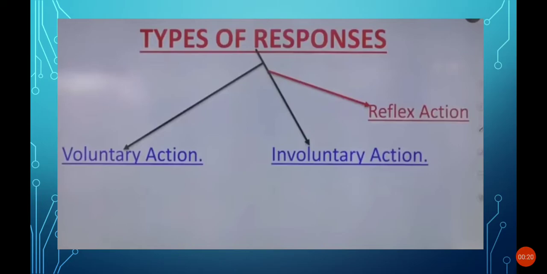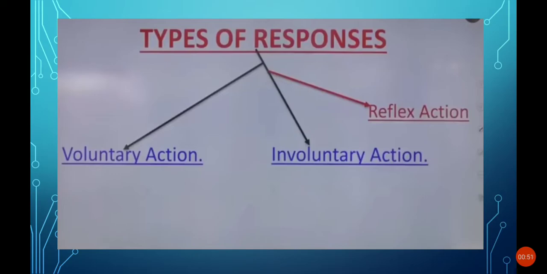So, types of responses. There are three types of responses: voluntary action, involuntary action, and reflex action. As you all know, voluntary action means that actions are controlled by our body, and involuntary actions are not controlled by us, such as heartbeat and digestion.